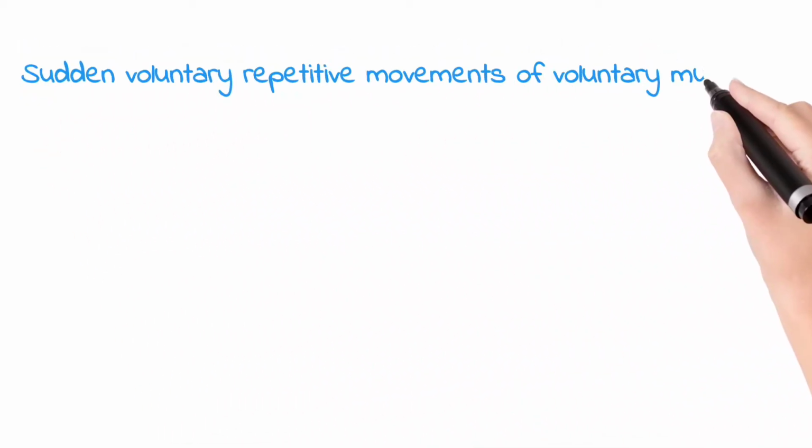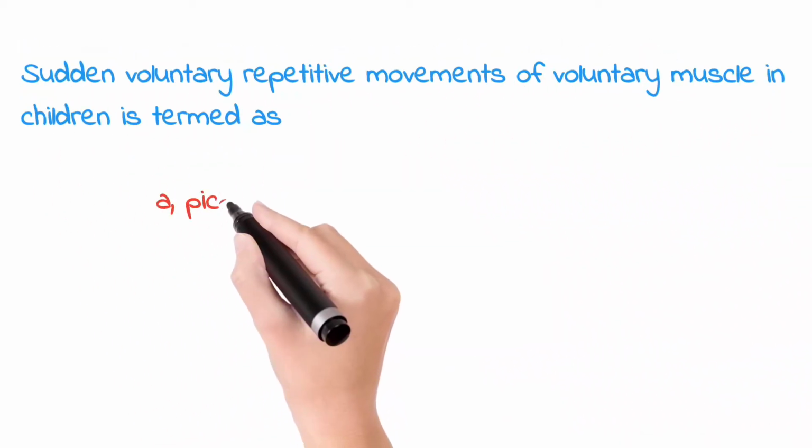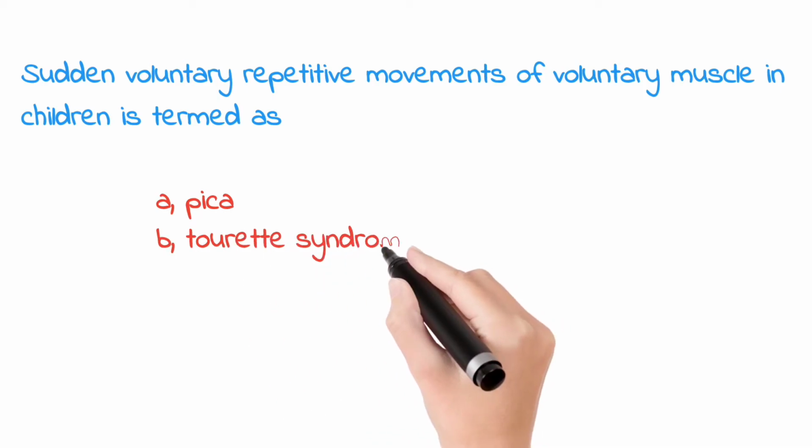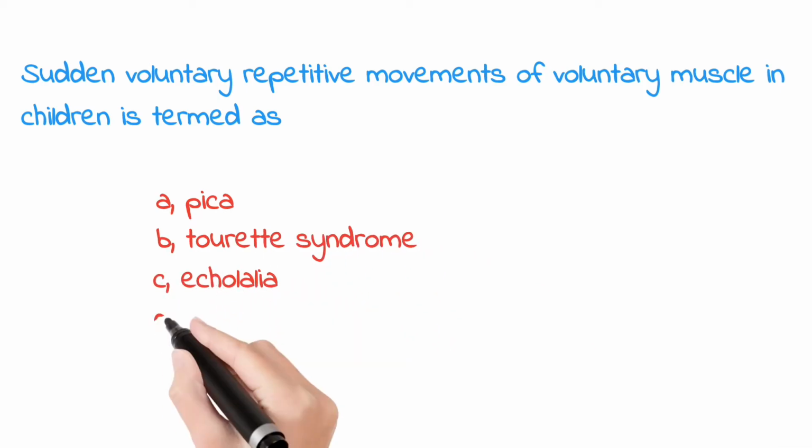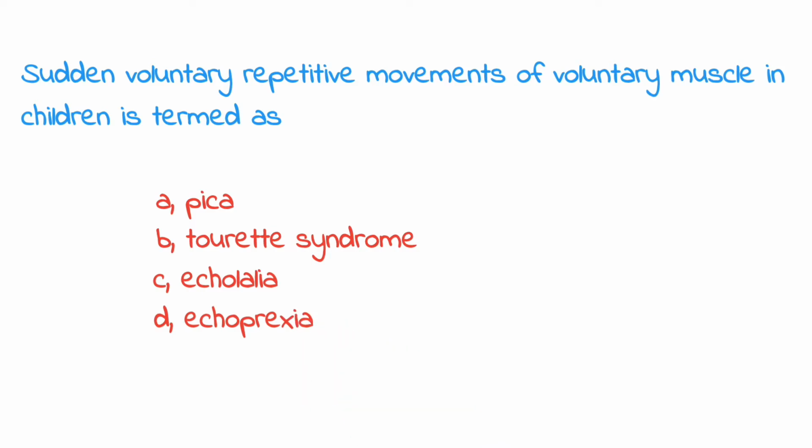Sudden voluntary repetitive movements of voluntary muscle in children is termed as: Option A, pica. Option B, Tourette syndrome. Option C, echolalia. Option D, echopraxia. The answer is option B, Tourette syndrome.